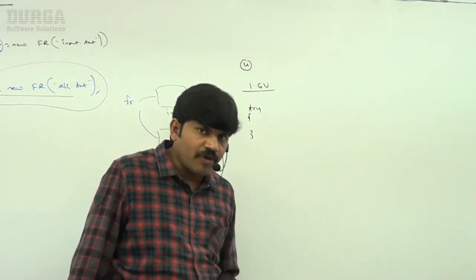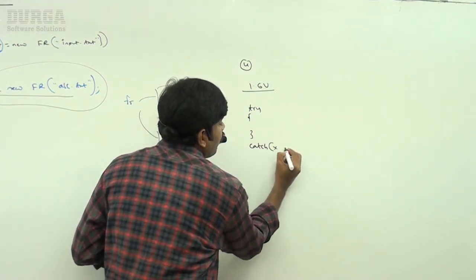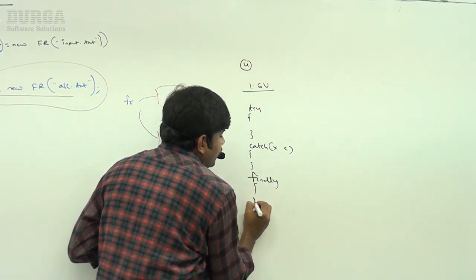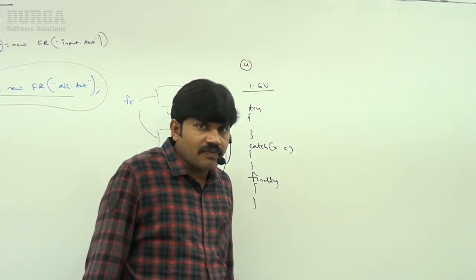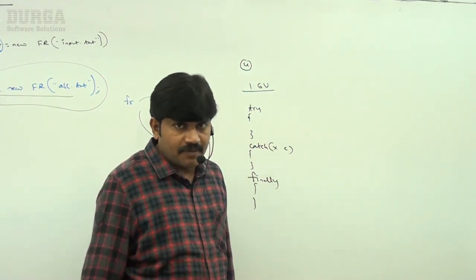Try should be followed by either a catch block or a finally block. Try without catch or finally is invalid. Try without catch or finally is always invalid. Immediately we are going to get a compile time error.